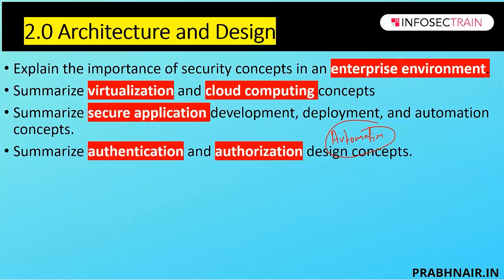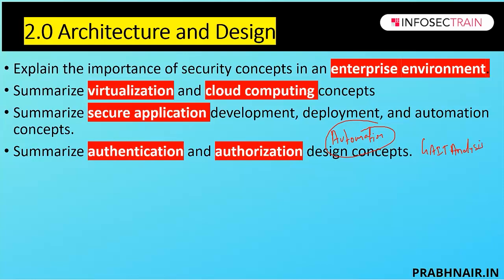Along with that, the next part is called authentication and authorization design concepts. In this section, the new thing they introduced was multi-factor authentication, and in biometrics they introduced one concept which is called gait analysis.